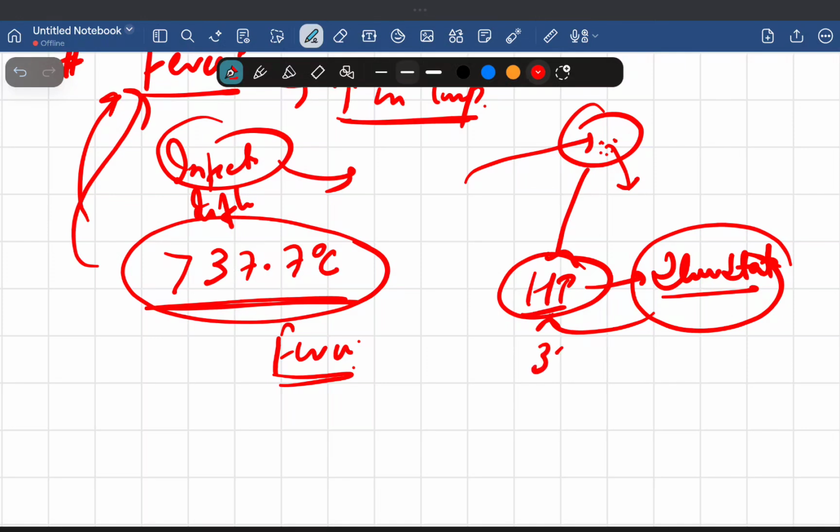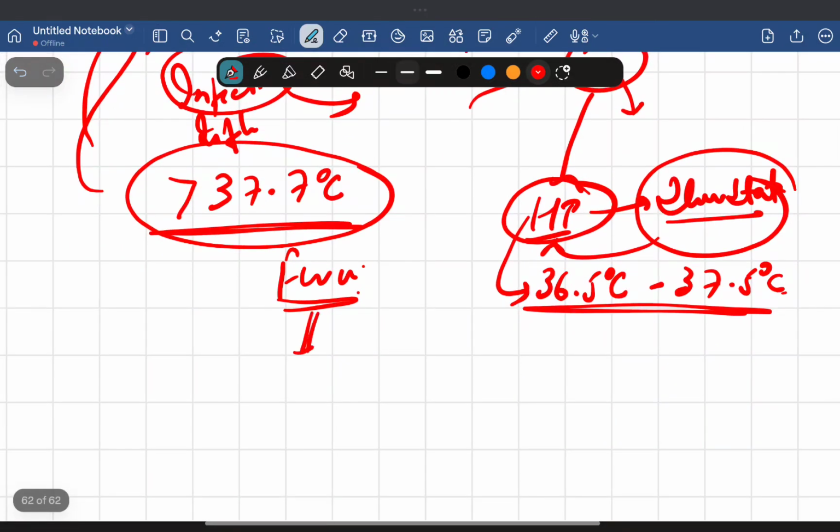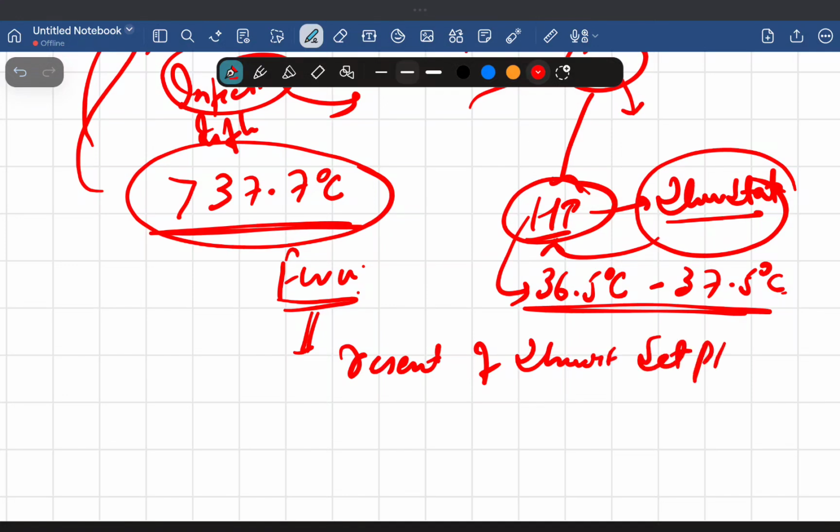At what temperature? 36.5 degrees Celsius to 37.5 degrees Celsius. At this temperature it maintains our body's core temperature. That's why it's a thermostat, it's a regulator. Now what happens in fever? Obviously there is a reset of this thermostat set point. What does it mean, reset?